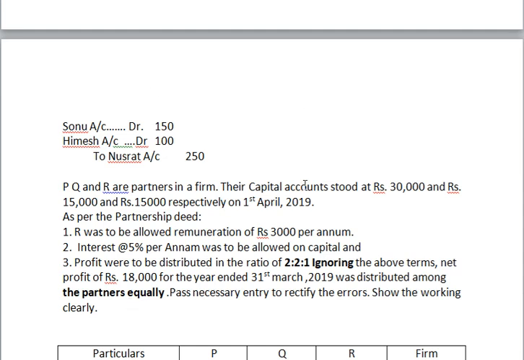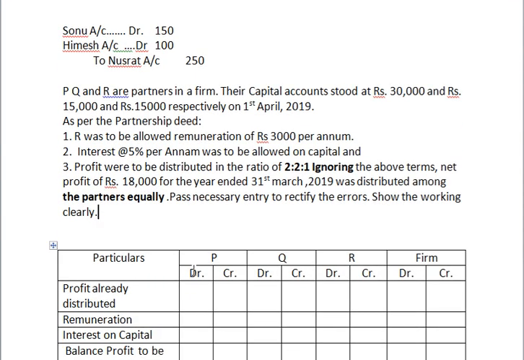This full mistake happened. Profit 18,000 rupees. They distributed equally. First you should cancel that one. How to do? Profit distributed equally. Already we credited in their column, so we have to debit and cancel that one.